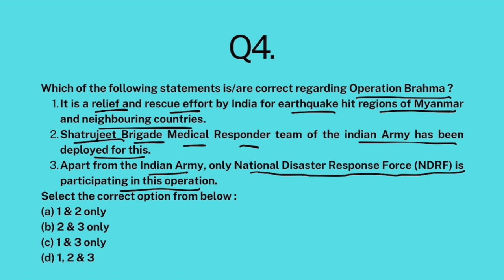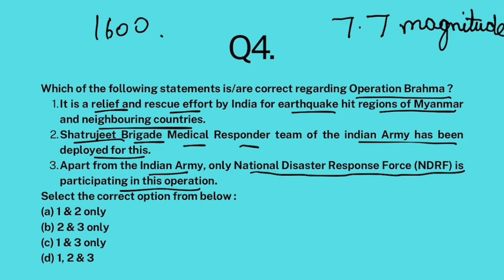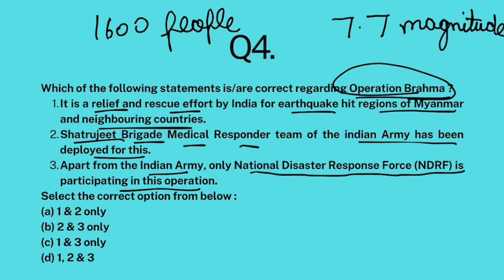Okay. So as you all know that Myanmar was hit by a very intense, 7.7 magnitude earthquake, which led to a lot of destruction, not just only in Myanmar, but also in neighboring Thailand. More than 1,600 people have died and countless people have been displaced and a lot of property has been lost. Okay. So to do its part, India has launched an operation which will provide search and rescue, relief and humanitarian aid to these people who are affected by this. This operation is known as Operation Brahma.